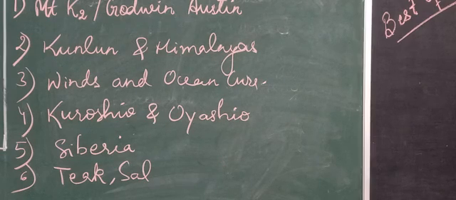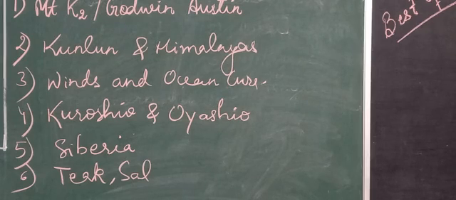Now see, the next one is about short answers or answer in brief. First one: name the highest peak of Himalayas. It is Mount K2 or Godwin Austen. Second one: between which two mountains is plateau of Tibet situated? It is Kunlun and Himalayas. Third one: mention two factors affecting the climate of Asia, that is winds and ocean currents.